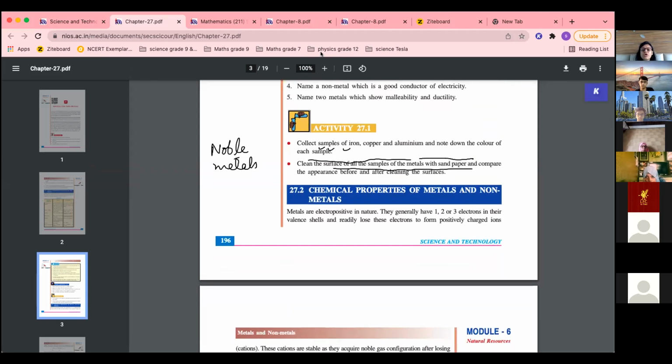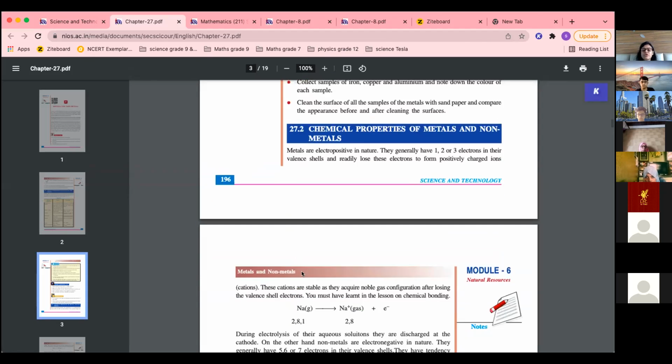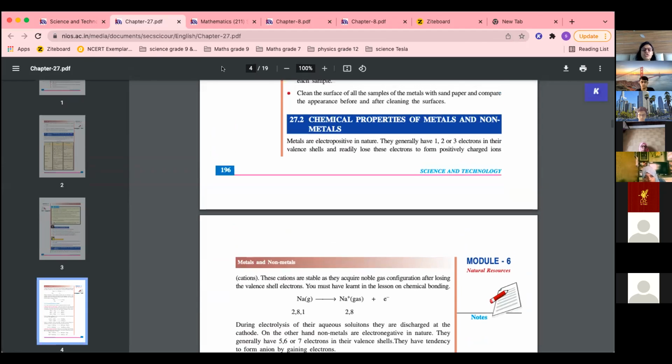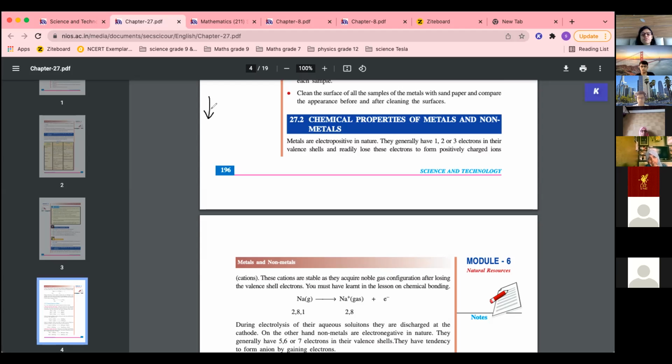Okay. Now coming to chemical properties of metals and non-metals. So for chemical properties you have to remember how they react. Reaction will be there in chemical properties. Now, if you remember through the periodic table, metals exist on the left hand side of the periodic table. Like in the first group, you have all the elements of the first group.